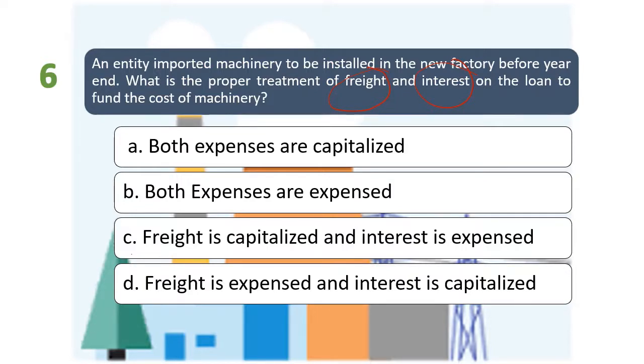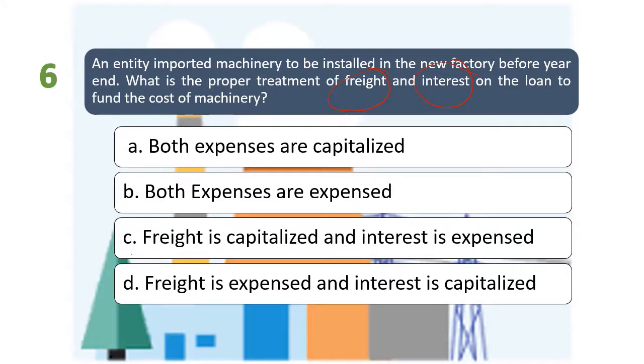However, based doon sa ating statement, hindi naman po tayo nag-self-construct ng ating asset kasi bumili lang tayo. So kaya lang ang ginamit nating pambili ay inutang natin. So since there is no actual construction na ginawa sa ating business, so therefore the interest expense cannot be capitalized. So it must be expense.